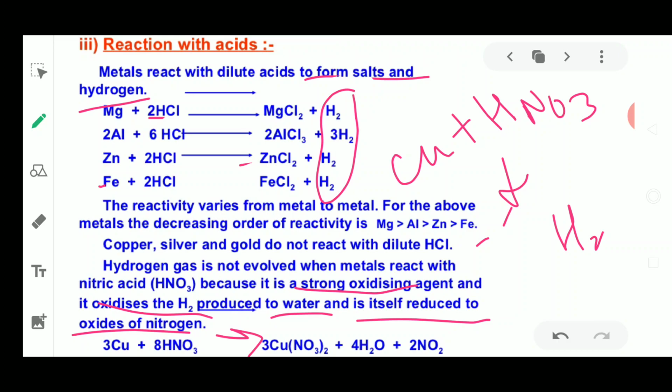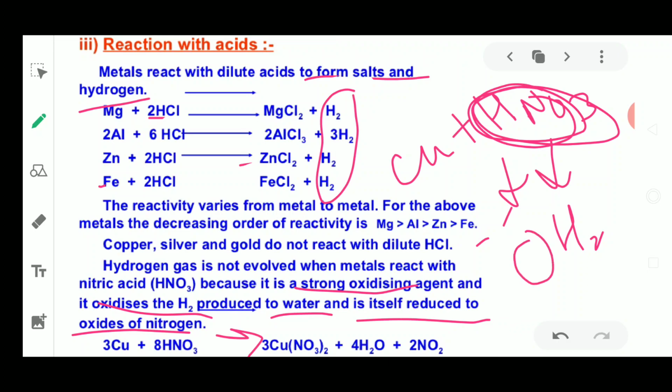Why is it not releasing hydrogen? Because this nitric acid is itself a very strong oxidizing agent. It gives oxygen to the hydrogen and forms water, H2O. The reaction is not able to sustain hydrogen in the form of hydrogen gas, so the hydrogen quickly attaches with oxygen just because of the presence of nitric acid.